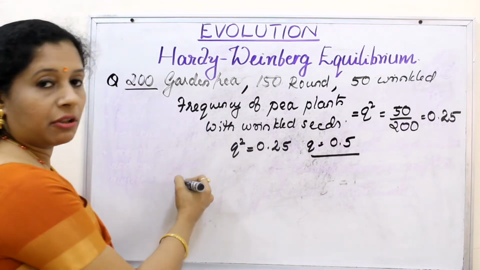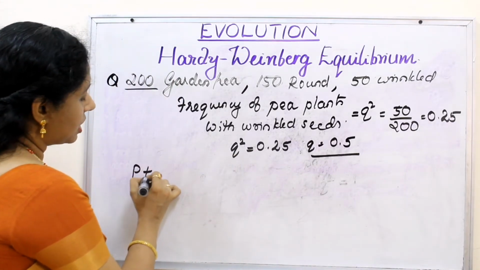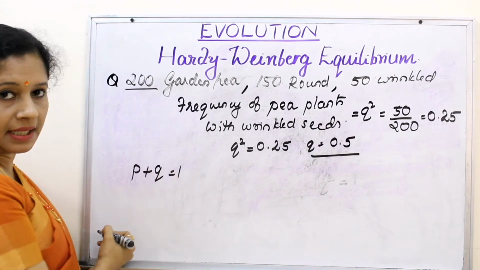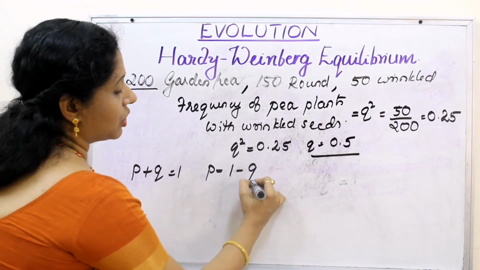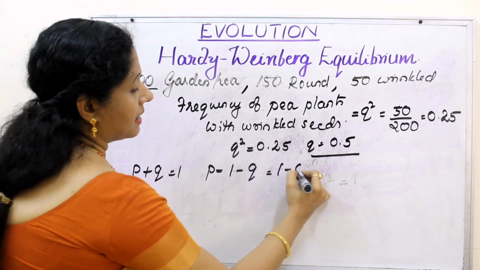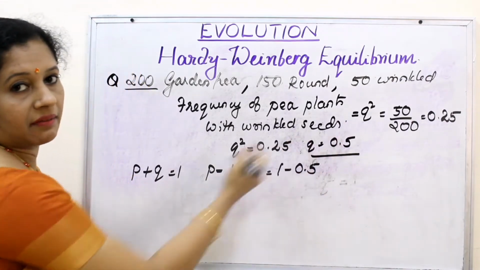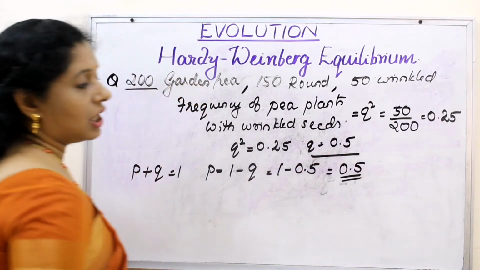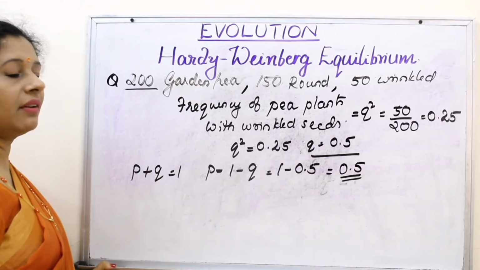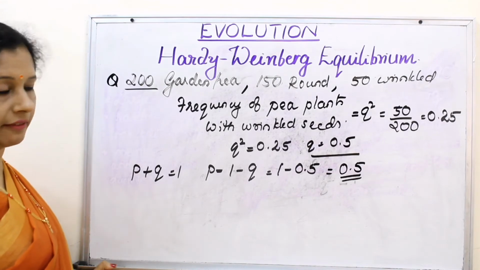Now we can find P from this. We know P plus Q is 1, so P is equal to, transposing, 1 minus Q. So 1 minus 0.5, since Q is 0.5, this answer is also 0.5. So P is 0.5, and Q is also 0.5.